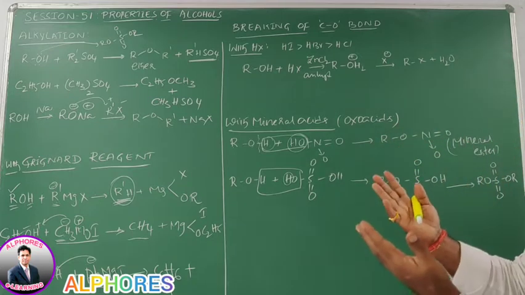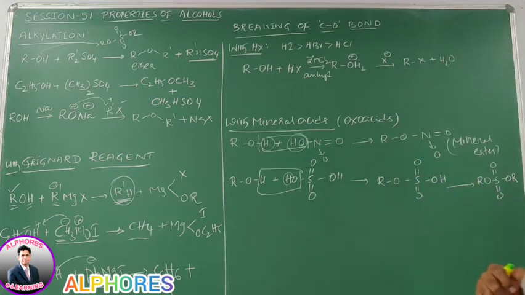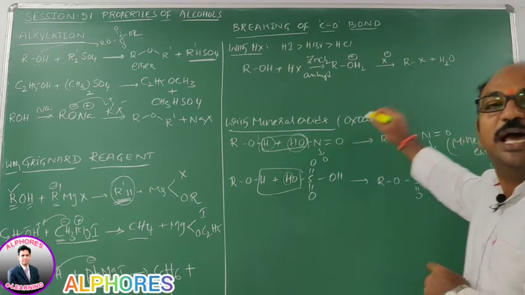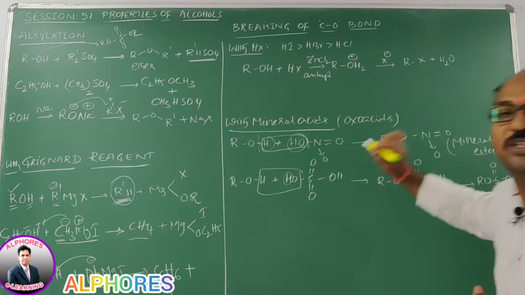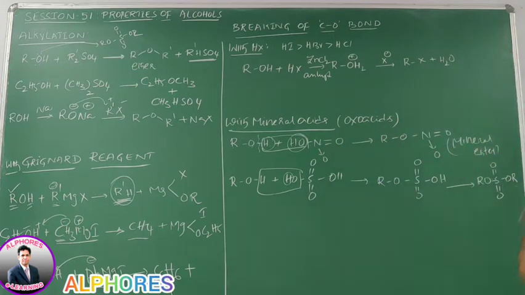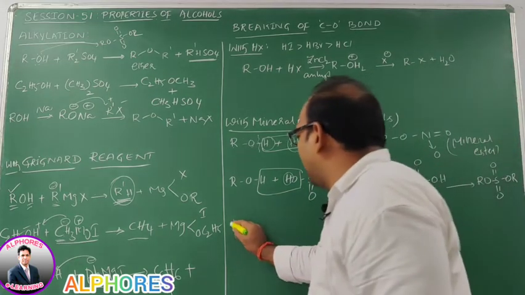With carboxylic acid, we are getting carboxylic ester. With mineral acids, we are getting mineral ester. So with nitric acid, we are getting alkyl nitrates. With sulfuric acid, we are getting alkyl sulfate, alkyl hydrogen sulfate. If you repeat this reaction, dialkyl sulfate.